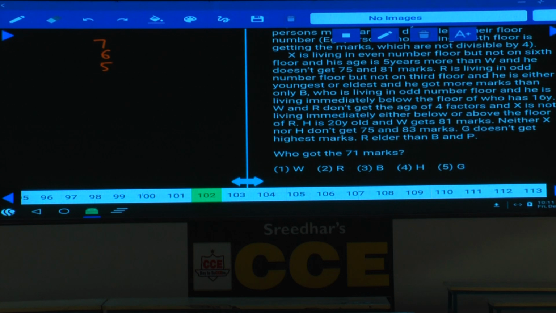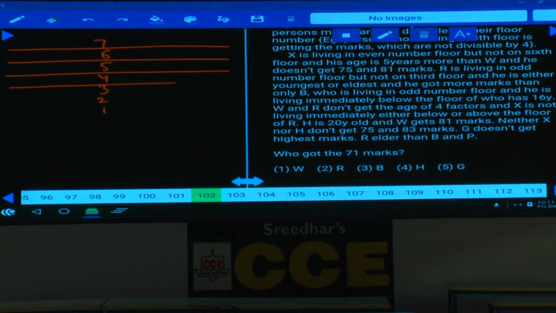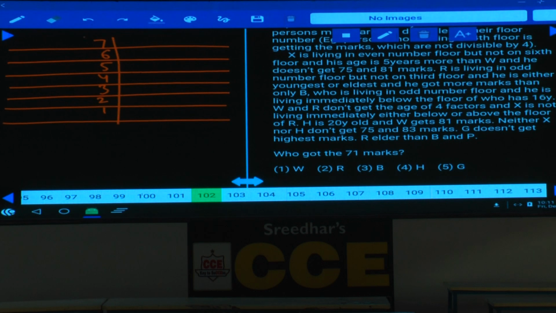7, 6, 5, 4, 3, 2 and 1. There are 7 floors. Now in these 7 floors, what is the other information given here? Their ages and their marks are clearly given. Person, age and mark are given.